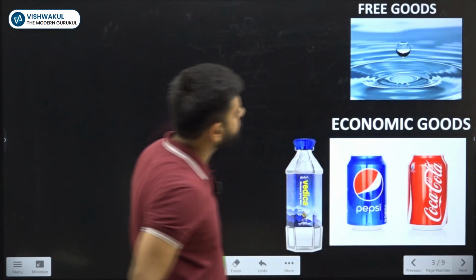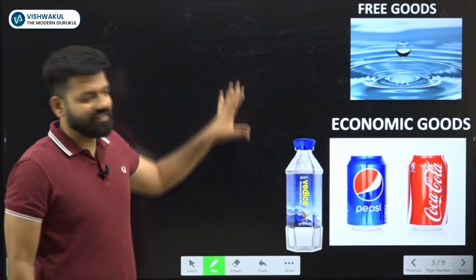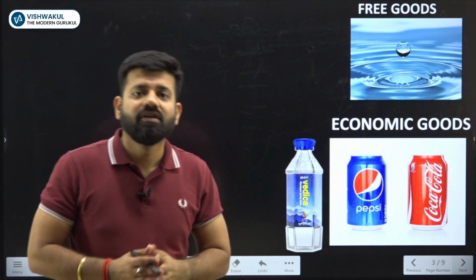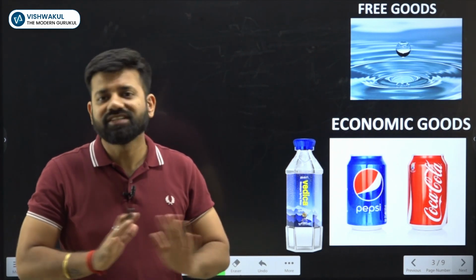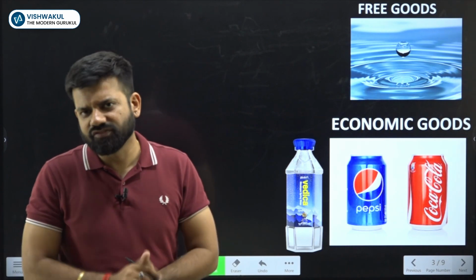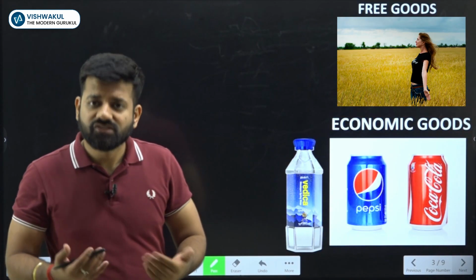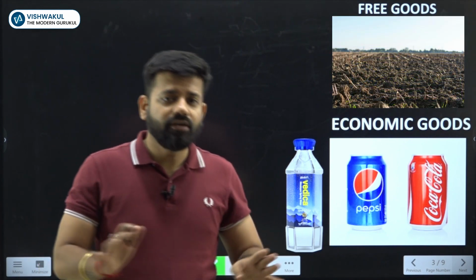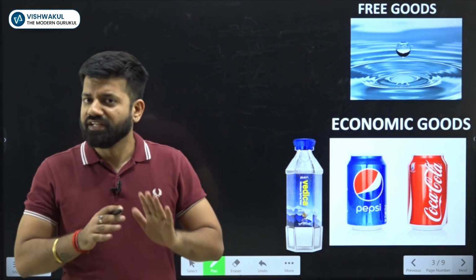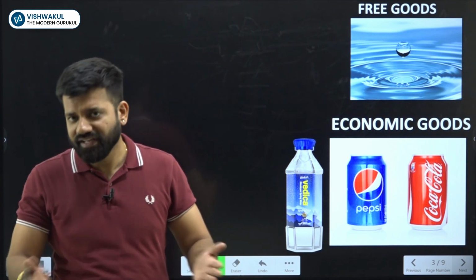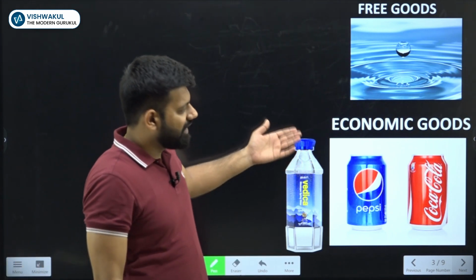Next, there are free goods and there are economic goods. Free goods are those goods which generally don't charge any price. These are the free gifts of nature. For example, water, or we can say air, soil, they generally do not pay a price for it. The consumer won't pay a price for it because they are available in large quantity and as a free gift of nature. Another type of goods are economic goods.